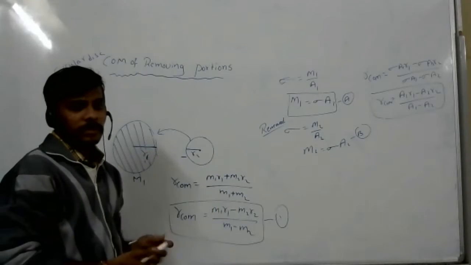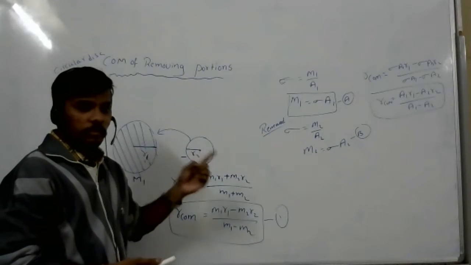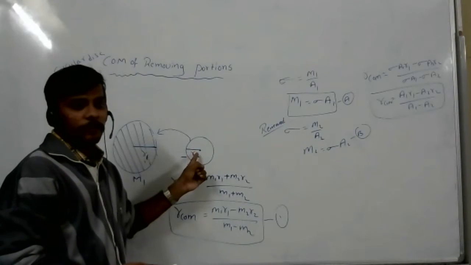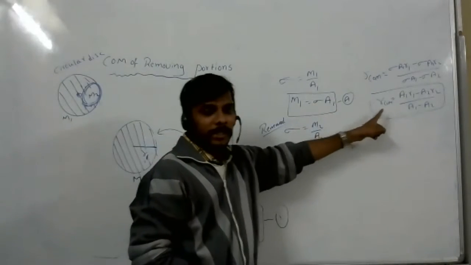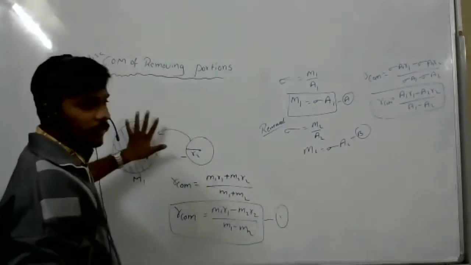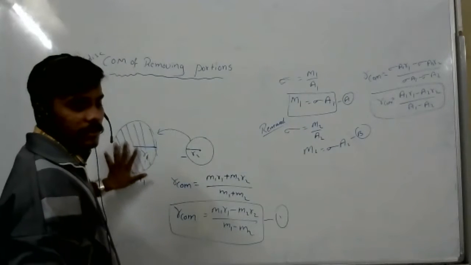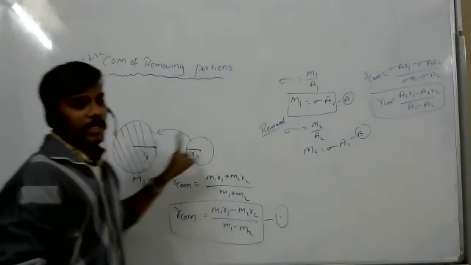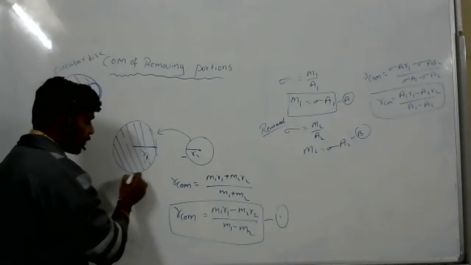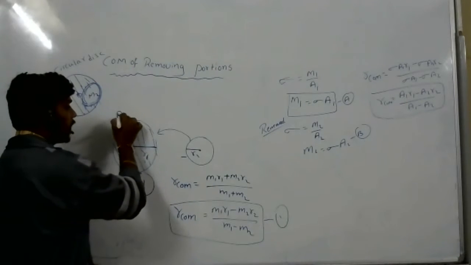You don't know the mass, so we can find the area easily. So we have to use this formula. To calculate it, first I am finding the areal charge density, sigma equals mass by area. Mass M1 and area of this is A1.